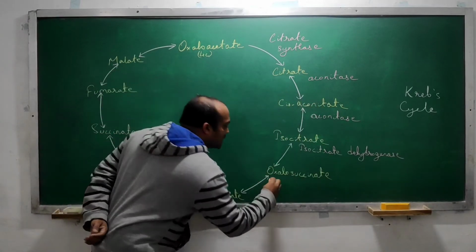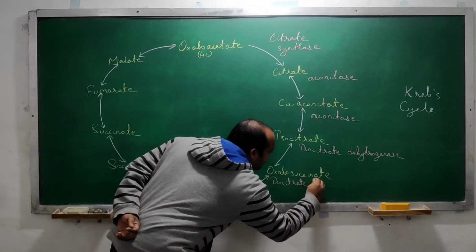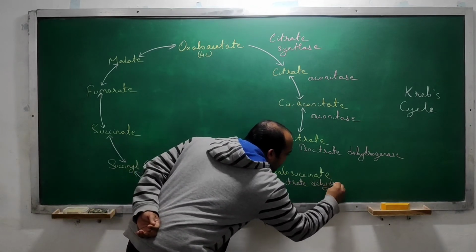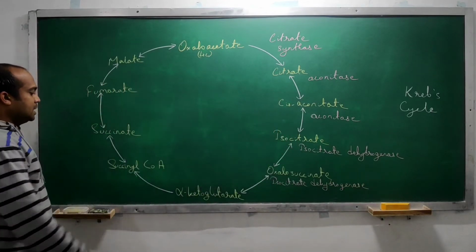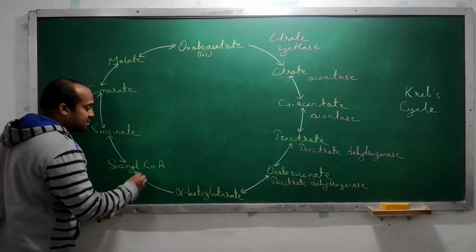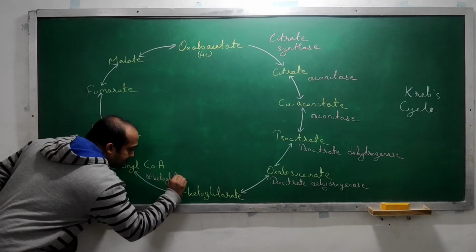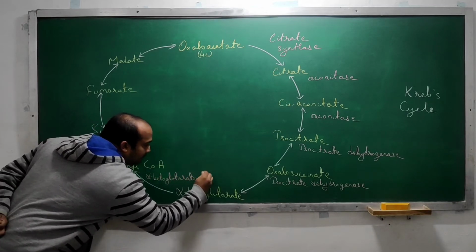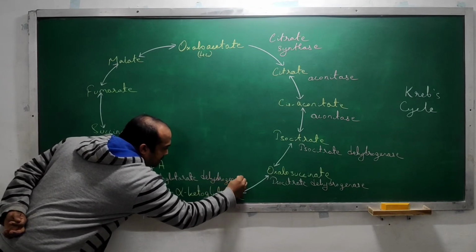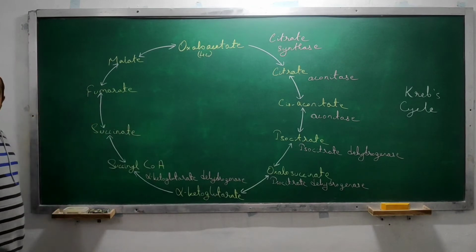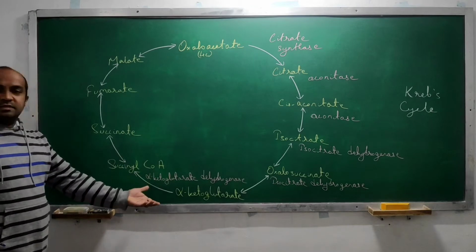Here also the same enzyme, isocitrate dehydrogenase. Here the enzyme is alpha ketoglutarate dehydrogenase. Such a huge name, isn't it? But the name is very simple. Its name is according to what process is occurring and what its substrate is.